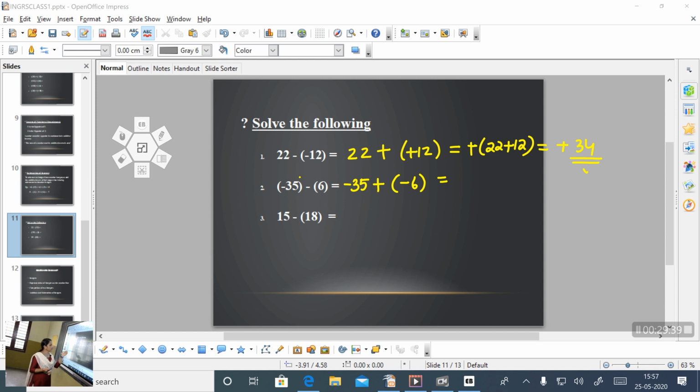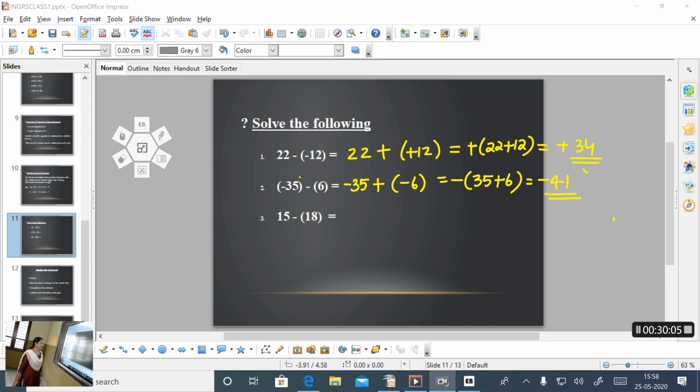So our question changed to addition. Which case is this? Addition of two negative integers. What is the rule? Add their numerical values, that is 35 plus 6, and put the same sign, that is negative. So the answer is negative 41.